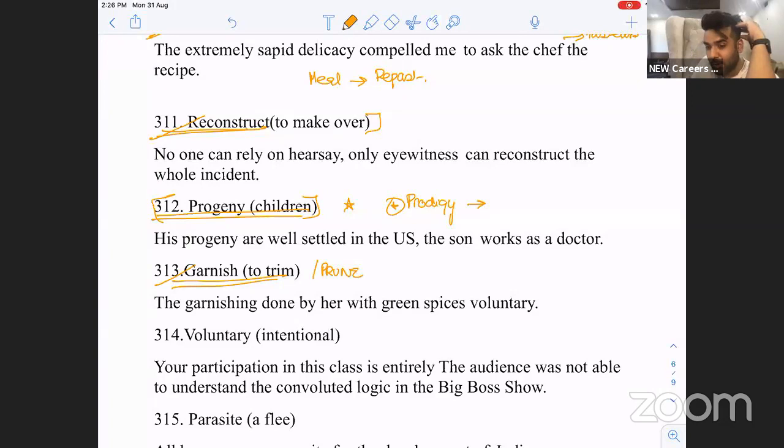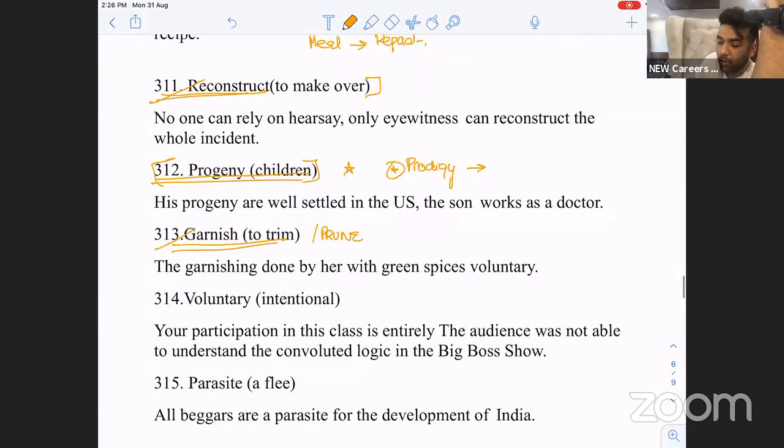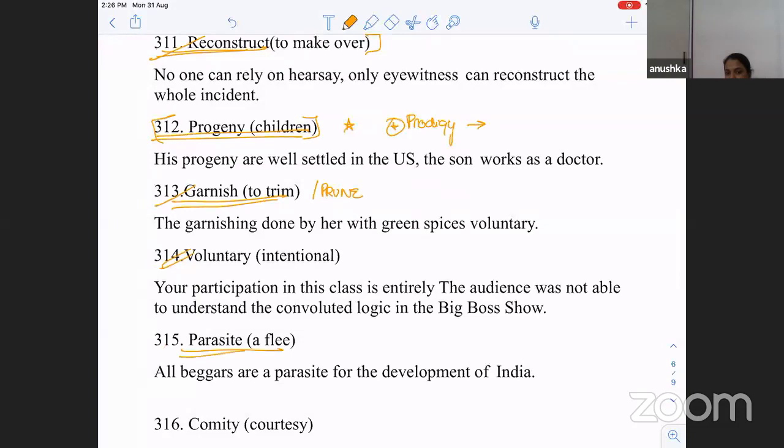Papa's child. Sorry, Papa's para. Attitude. Beauty with attitude, beatitude. Remember it this way. They don't say it, but it means extremely blessed. Papa's para. Voluntary is intentional. Parasite, a flea. Comity is courtesy.